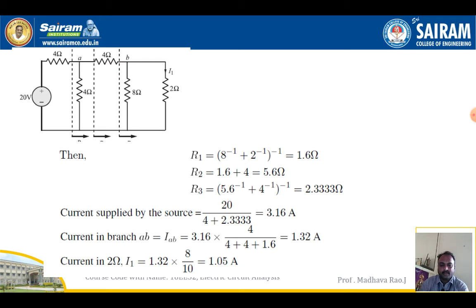Next, the current supplied by the source is equal to 20 volts divided by 4 plus 2.3333, which is equal to 3.16 ampere.